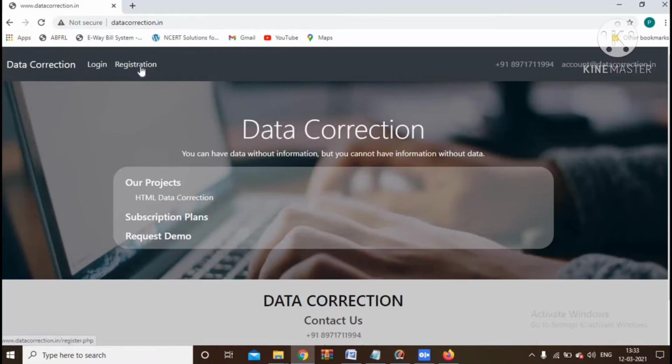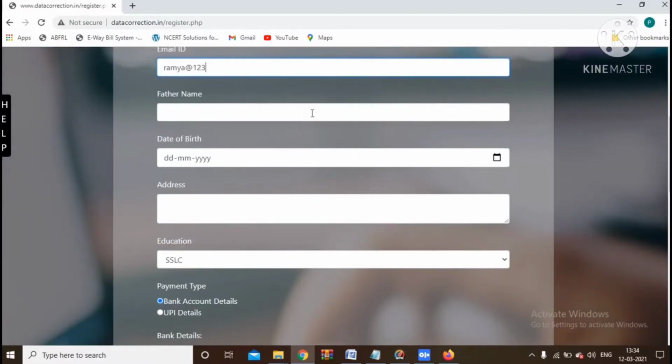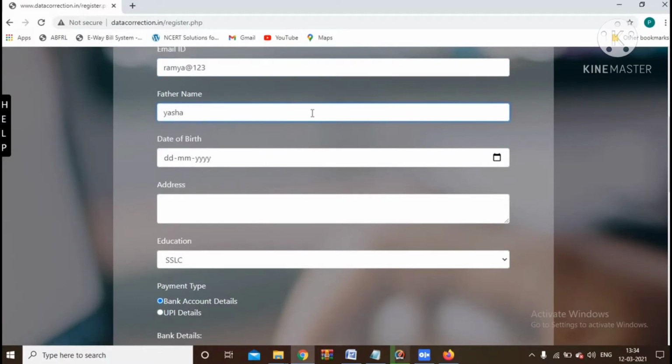First you have to register by clicking here. Enter your full name, mobile number. For example, I am filling here. Then email ID, your father's name, your date of birth.